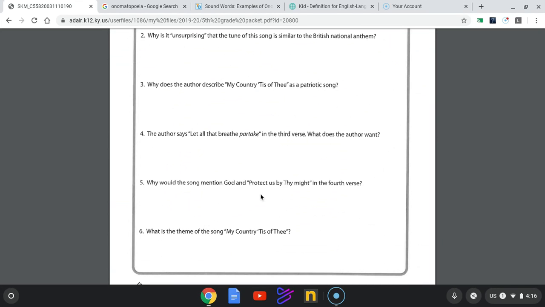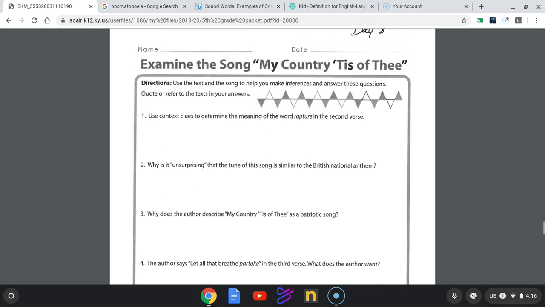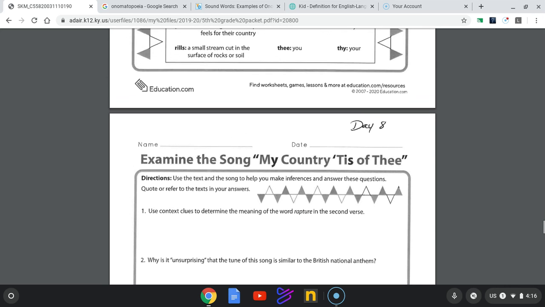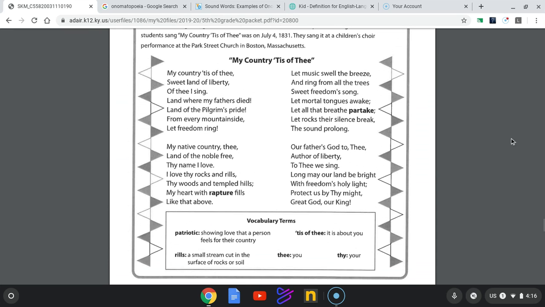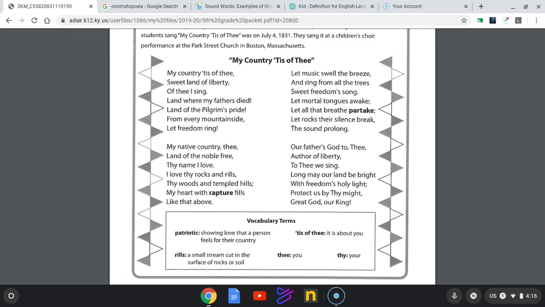Why would the song mention God and protect us by thy might in the 4th verse? So again, what these questions are trying to lead you to is, what is the theme of this song? So really thinking about what the author is trying to make you feel in this song and understand the message of the song is going to help you with all of these questions, and especially the last one.